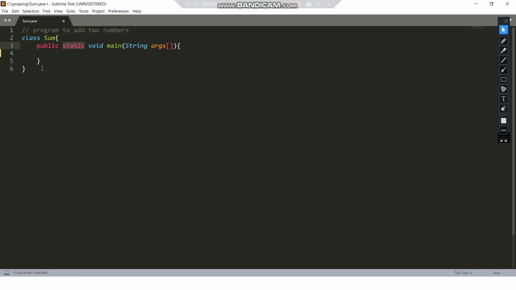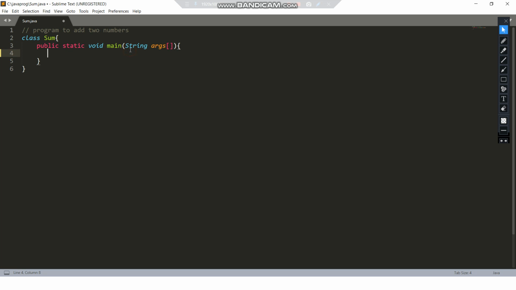And static means a single copy of this function will be created and we can access it using the class name, which is Sum. This void is the return type, which means it is not returning anything. Main is the name of the function. String is a class; here, as you can see, the S is capital. Args is an array type argument which we are passing to the main function.